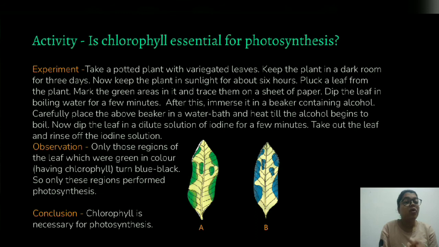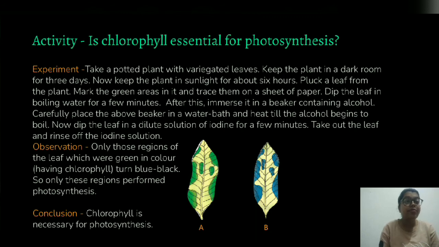Then dip the leaf in boiling water for a few minutes. After that, immerse it in a beaker containing alcohol. Carefully place the beaker in a water bath and heat till the alcohol begins to boil. Now dip the leaf in a dilute solution of iodine for a few minutes. Then take out the leaf and rinse off the iodine solution.